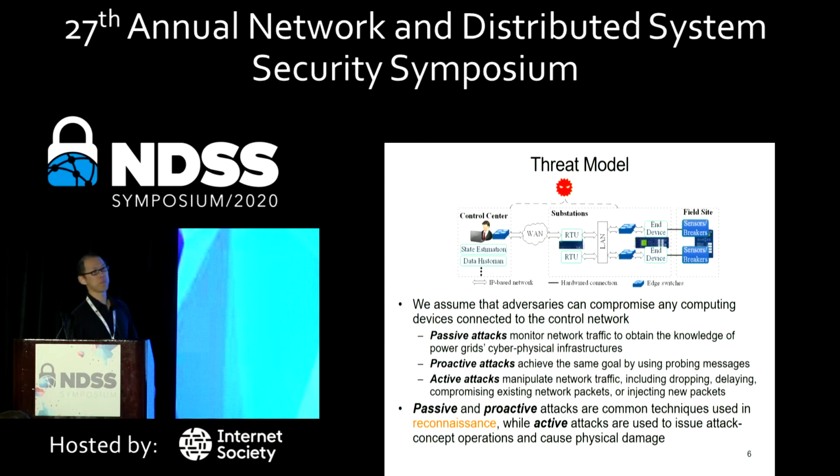Active attacks manipulate network traffic, such as delaying, dropping, or compromising existing network packets to introduce physical damage. Of course, active attacks also include directly injecting new packets. So passive and proactive attacks are common techniques for reconnaissance, while active attacks are usually used to issue the attack operation and cause the physical damage.